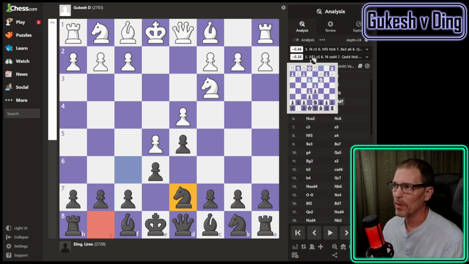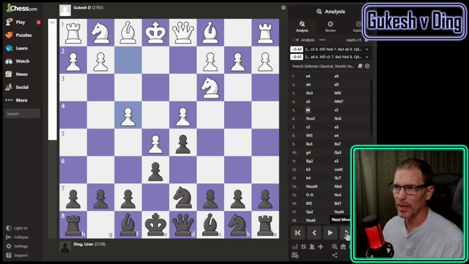I have also had opponents play f4, which is what Gukesh played here, but not after this exact series of moves. I've had opponents play f4 on move 2. Instead of d4, they play f4 right away. Again, I have not reached this position, but I am trying to get used to the idea, which starts here.